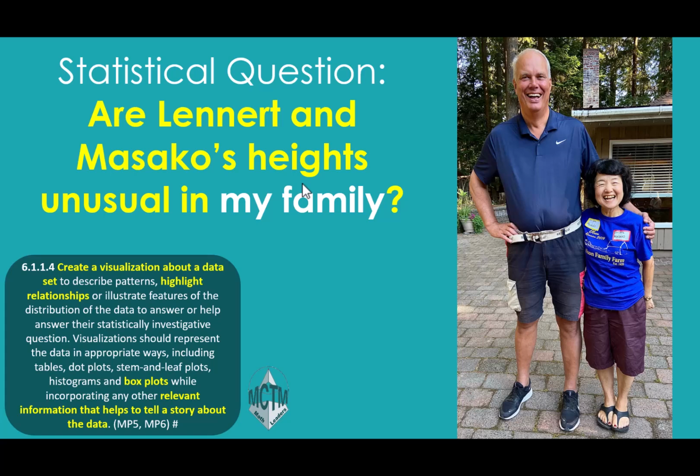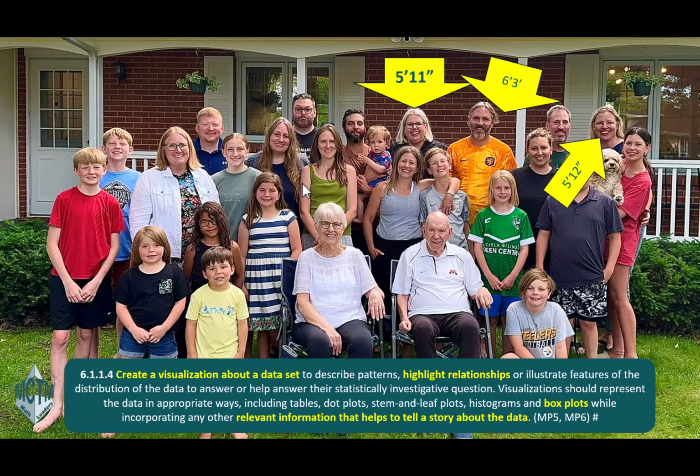And one question that comes up is a statistical question about Leonard and Masako. Leonard is a cousin that lives in Sweden, and Masako is married to my dad's cousin and lives in Japan. And they wonder, are their heights unusual in their family? We could answer that question and we could look at my family. I'm 5'11". Is their height unusual from that? My brother is 6'3". My sister likes to say she is 5'12", really 6 feet. But I don't have the heights of all my other family members, and honestly, they're changing all the time.